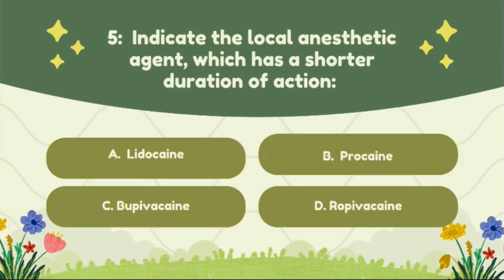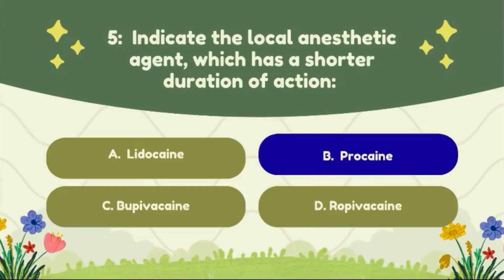Question number 5. Indicate the local anesthetic agent which has a shorter duration of action. Option A, lidocaine; option B, procaine; option C, bupivacaine; option D, ropivacaine. The correct answer of this question is option B, procaine.